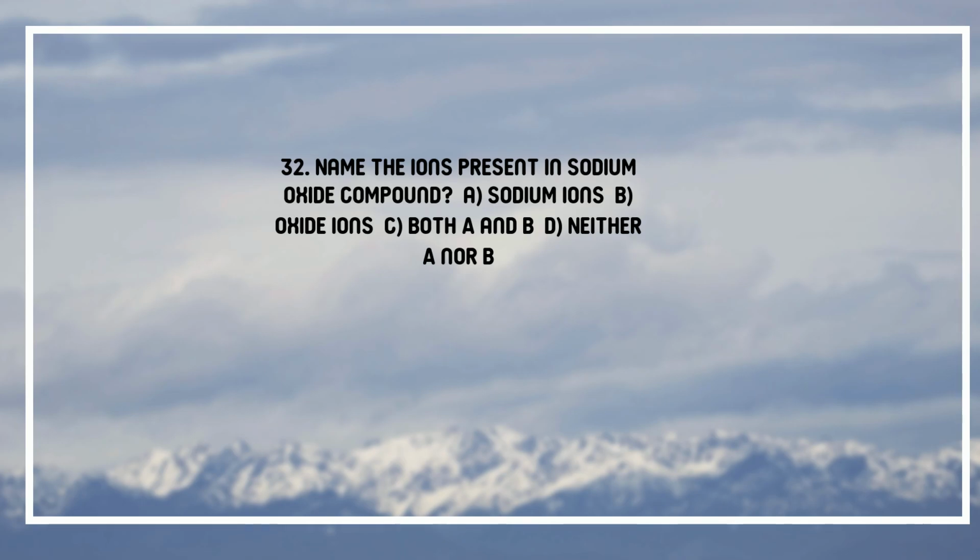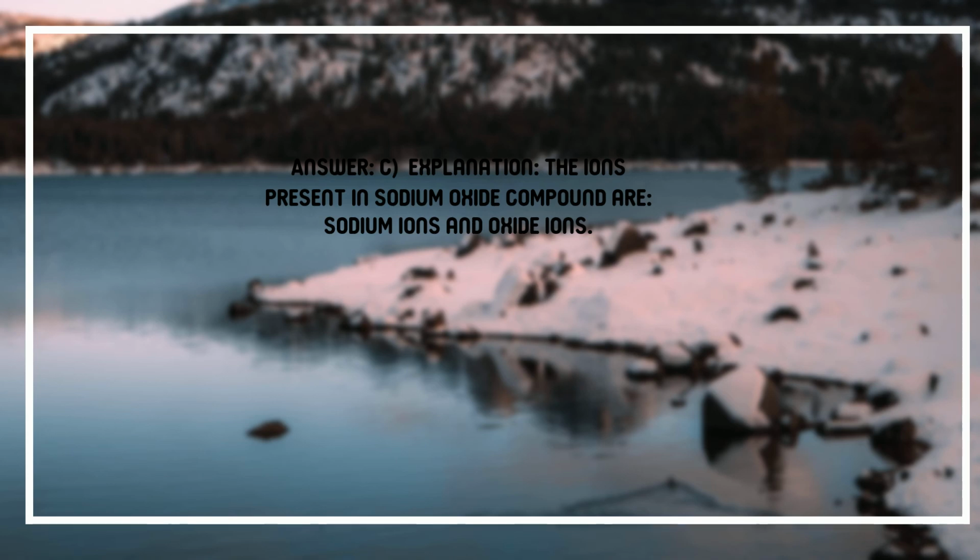32. Name the ions present in sodium oxide compound. A. Sodium ions, B. Oxide ions, C. Both A and B, D. Neither A nor B. Answer. C. Explanation. The ions present in sodium oxide compound are sodium ions and oxide ions.